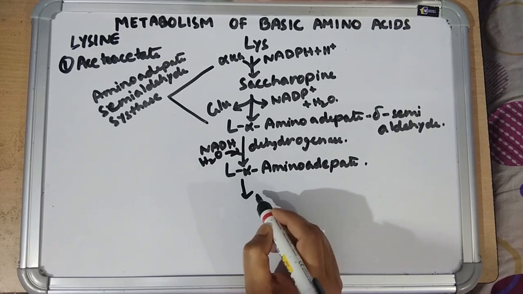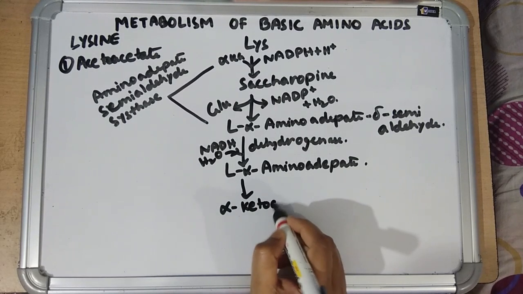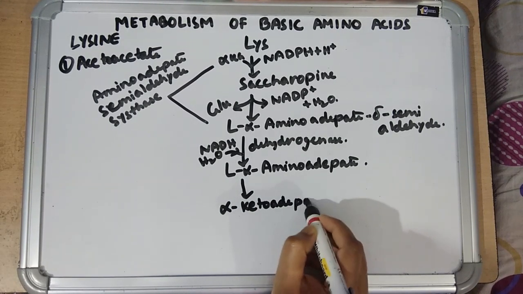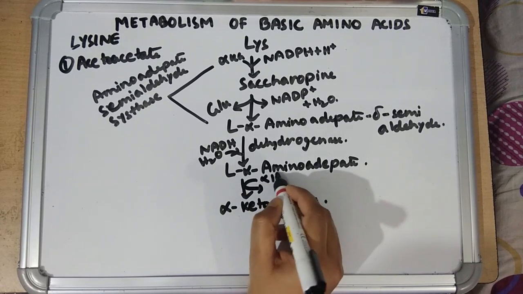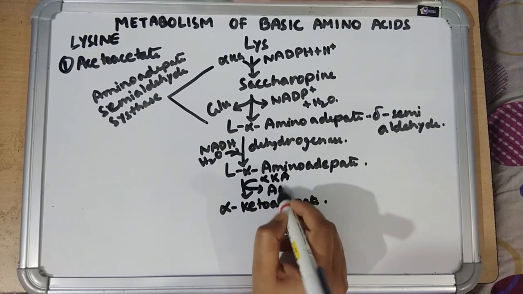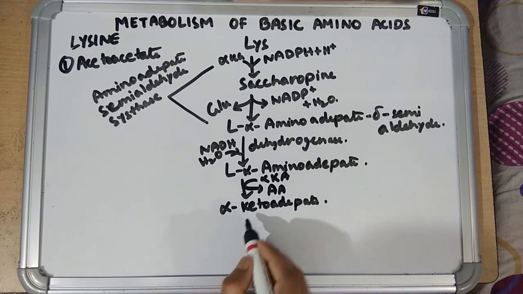Next, it is converted into alpha ketoadipate by transamination by the transaminase enzyme.